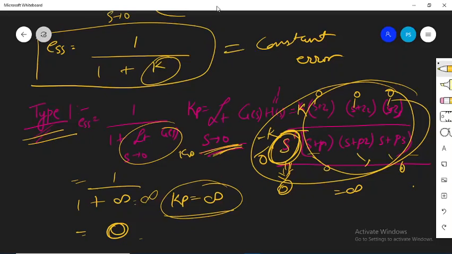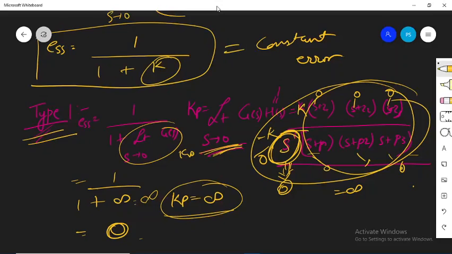So is this good or bad? Because in case of type 0 system, the error was some constant error, and here we are getting the error as equal to 0. So is it good or bad? Definitely it's good. Error is decreasing, so that is a very good thing. There is no error in steady state. This is good for the system.